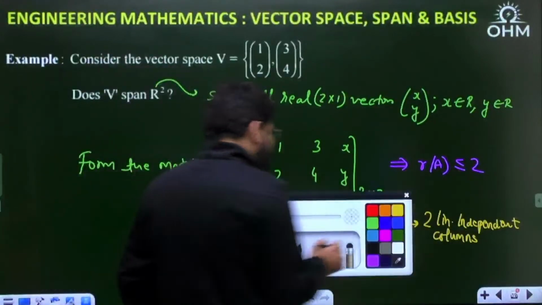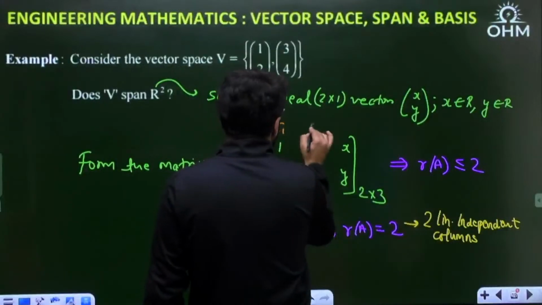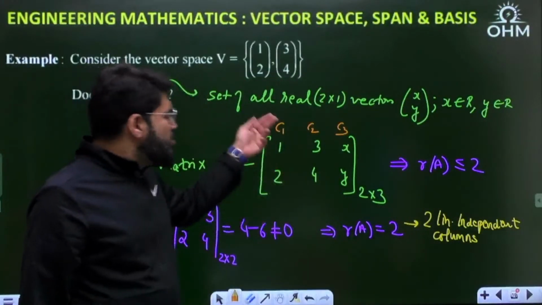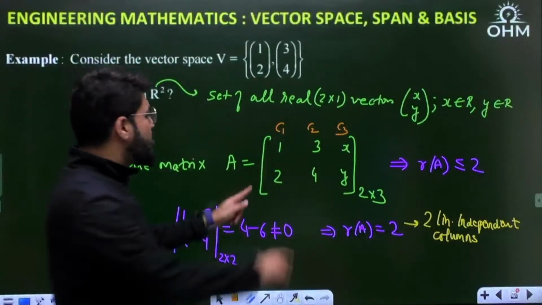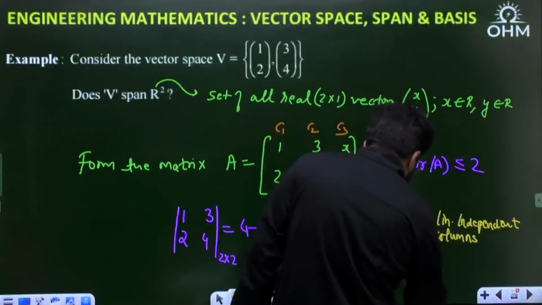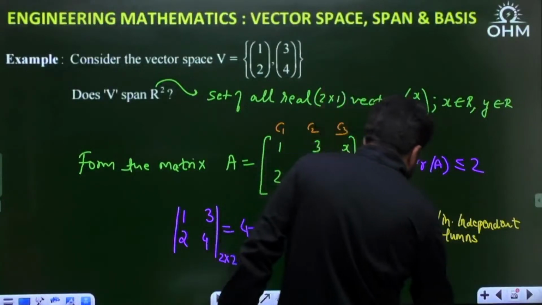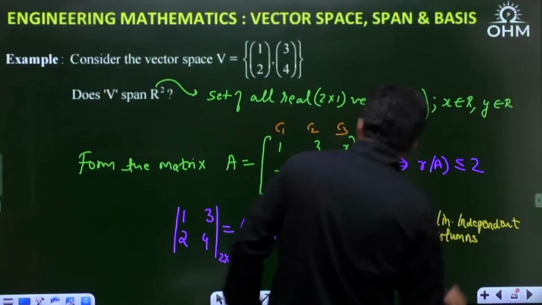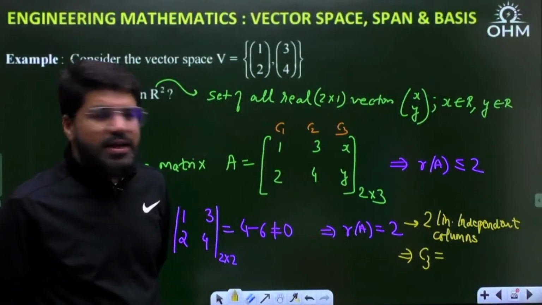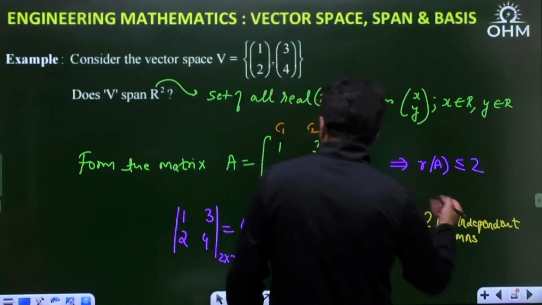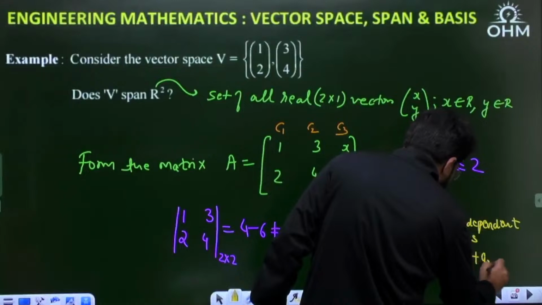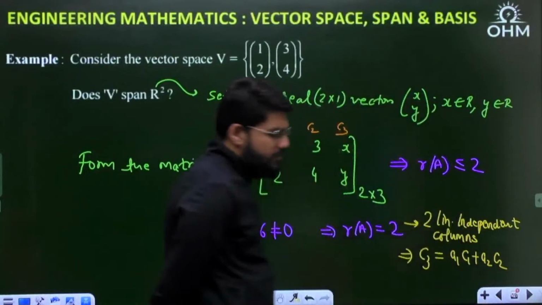Okay, now let me name these columns as C1, C2, C3. Which 2 are independent? You can choose any 2 as per your choice. Suppose I choose these 2 as the independent columns. So what is my third column? That means the third column C3 should be dependent on the first and second. How it is dependent, you don't need to find out, but it may be something written as a1 C1 plus a2 C2.